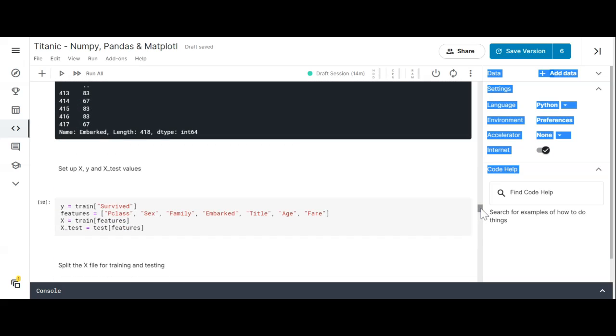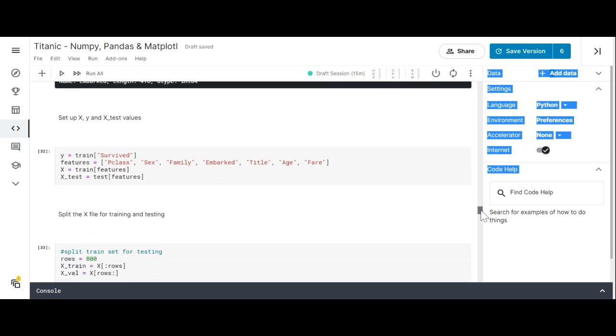Now what we've done is we've set up our X and Y values. Y is train survived. And then we set up features. Features is P class, sex, family, embarked, title, age, and fare. X equals train features, and X test equals test features.